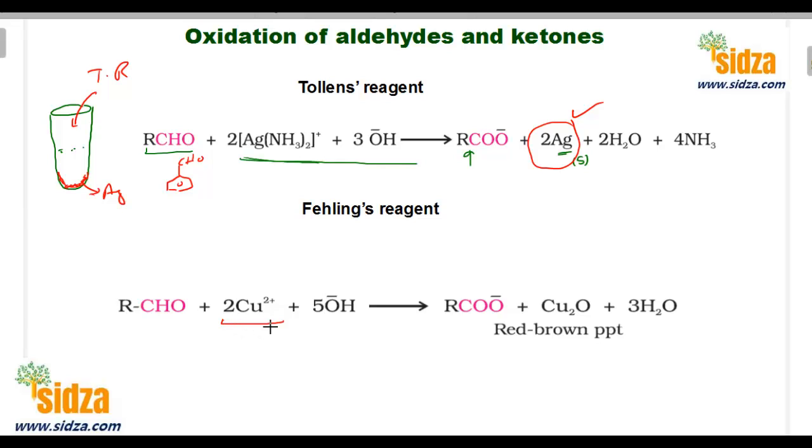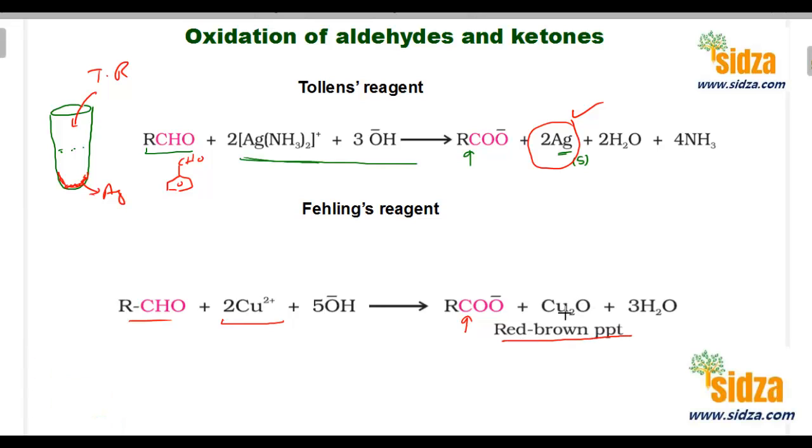This copper oxidizes the aldehyde into the carboxylic acid, and copper is converted into a brown-red precipitate of cuprous oxide, Cu2O, a red precipitate at the bottom.